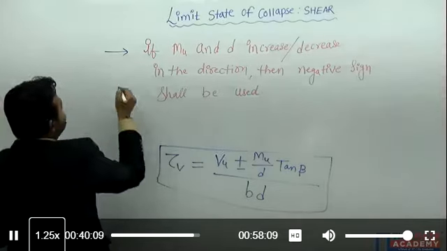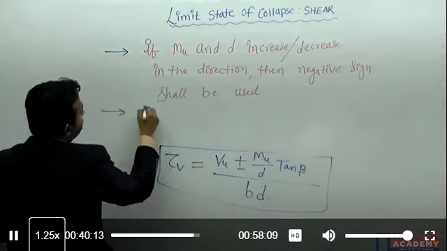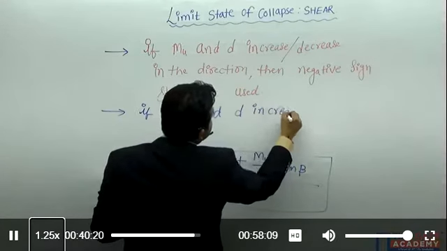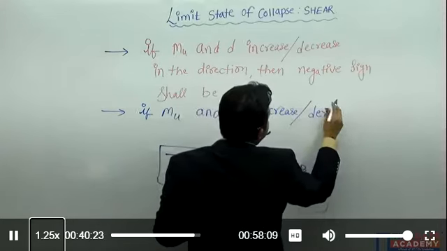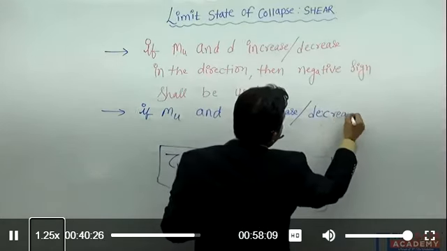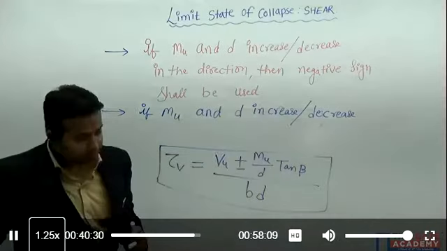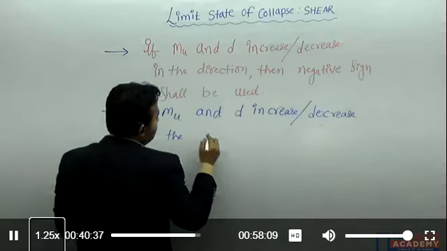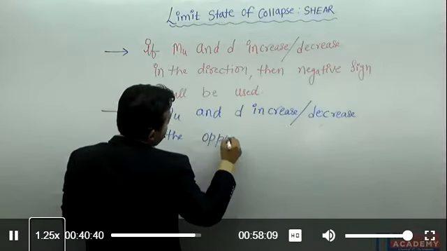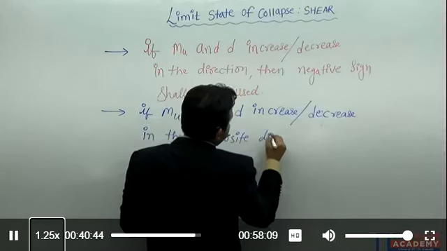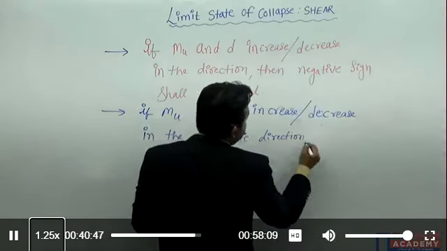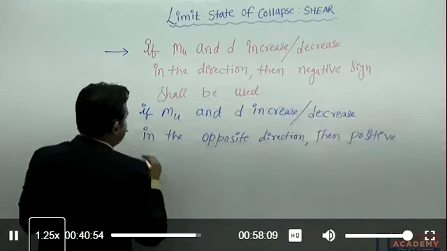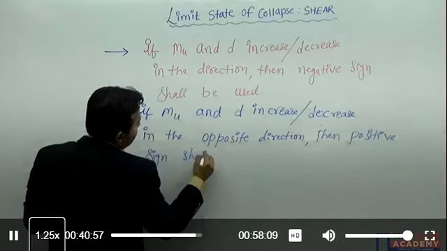And vice versa, means if Mu and d increase or decrease in the opposite direction, then positive sign shall be used.